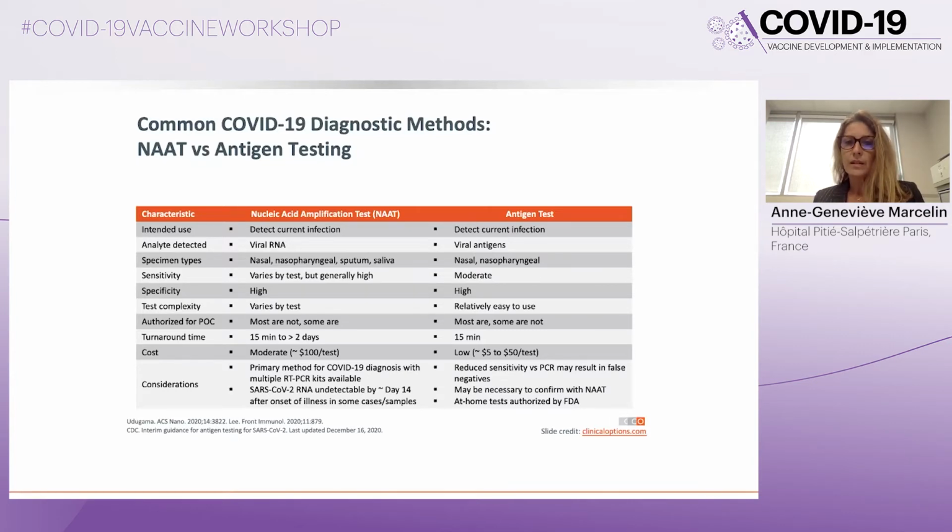For antigen tests, they can be run on nasal and nasopharyngeal specimens. Their sensitivity is generally moderate with a high specificity. They are very easy to use, and most of these tests are authorized as point of care tests. They have a rapid turnaround time. Their cost is low, and there is a reduced sensitivity versus PCR tests that may result in false negatives.